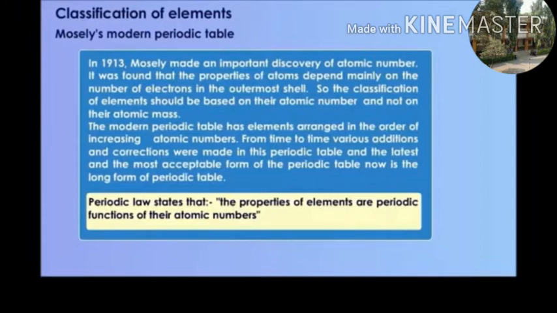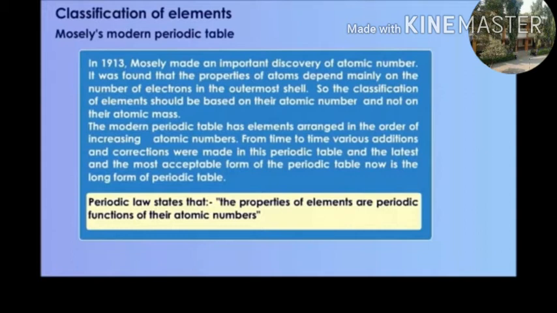The modern periodic table has elements arranged in the order of their increasing atomic number. From time to time, various additions and corrections were made, and the latest and most acceptable form of the periodic table now is the long form of the periodic table.